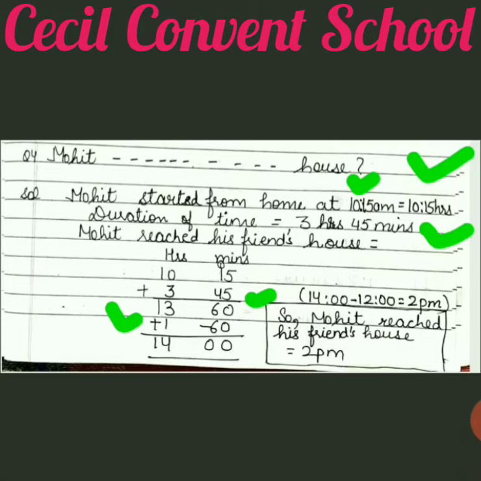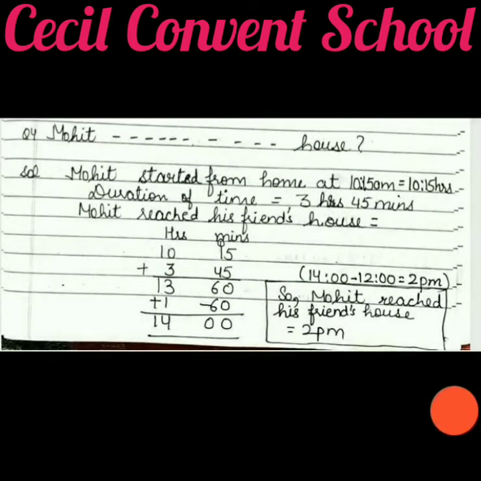Subtract 12 from it. When we minus 12 from any number, the answer will come in PM. So the answer will be 2 PM. So Mohit reached his friend's house at 2 PM. Clear, students? Now we do question number 5.